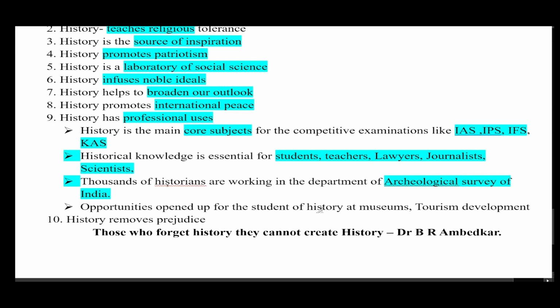There are many opportunities in various departments like museum, tourism, and the last one, history removes our prejudice. These are the main 10 points. You have to explain a little, one or two sentences of explanation needed. Focus on all 10 points and conclude with the quotation given by Dr. B.R. Ambedkar: those who forget history, they cannot create history.